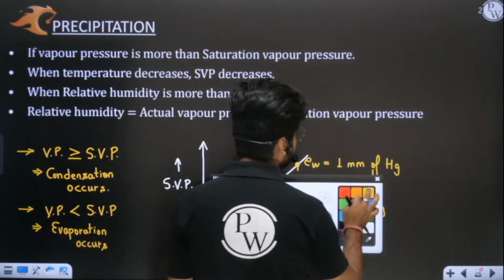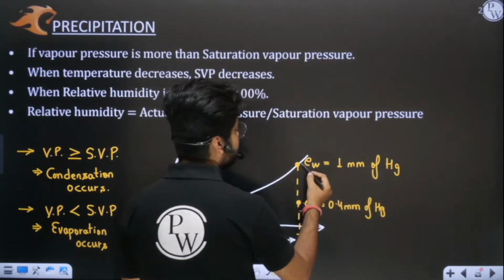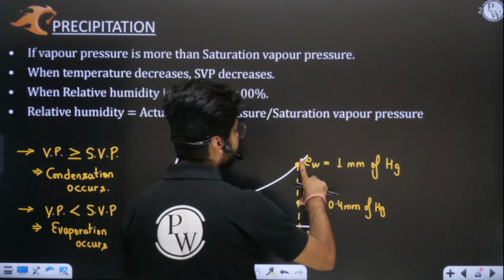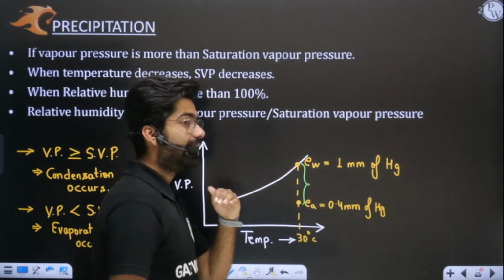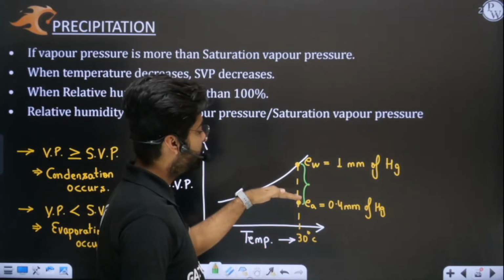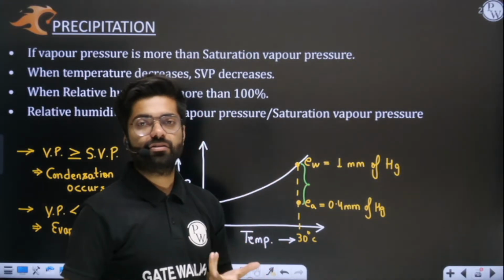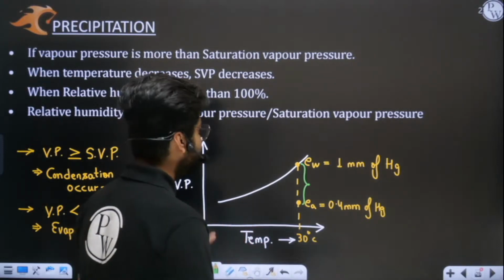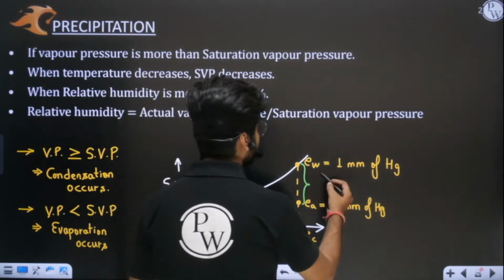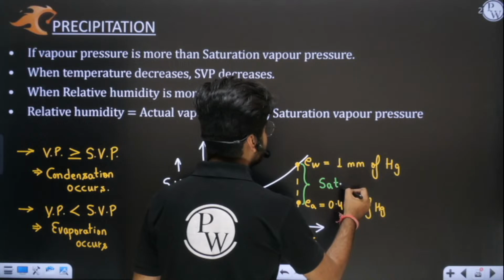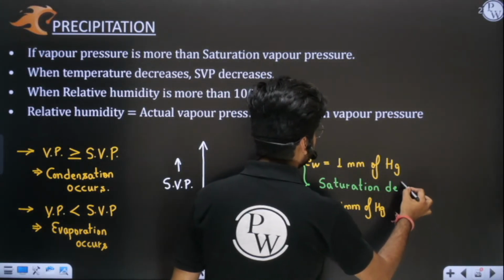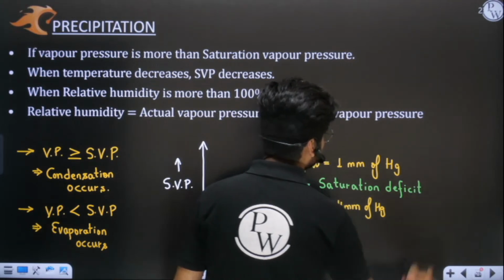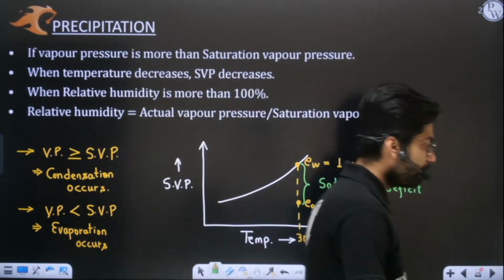Sir, obviously you can see this is the amount of saturation deficit here. This much moisture can still be held by the atmosphere, because some capacity of the atmosphere is still not being utilized. So this is the saturation deficit. Yes or no? Perfect.